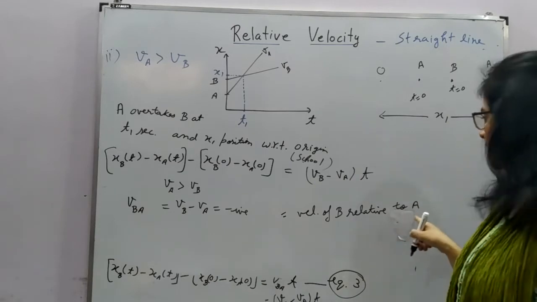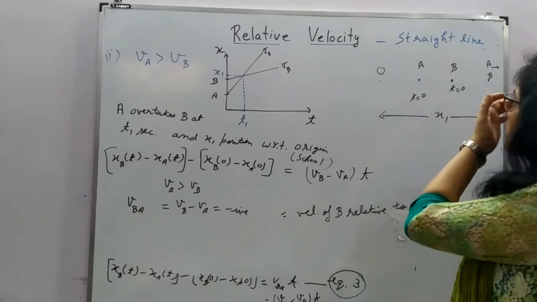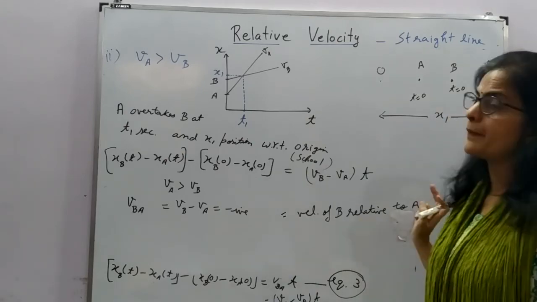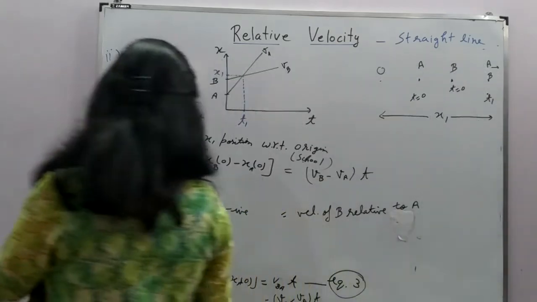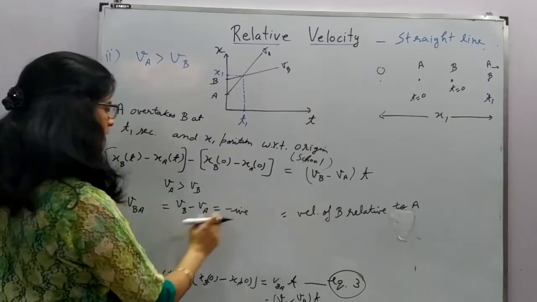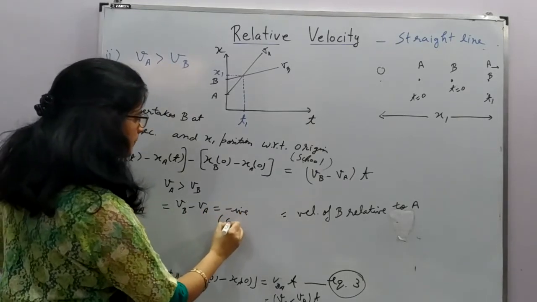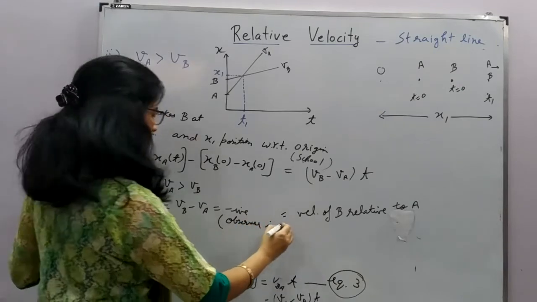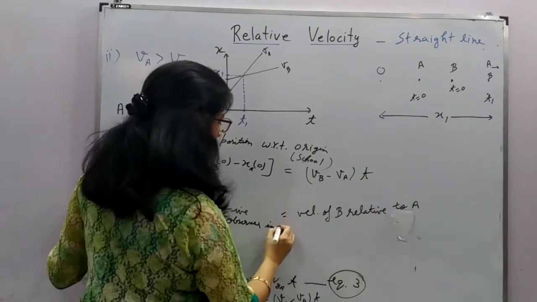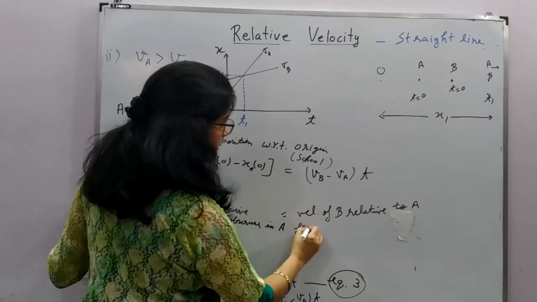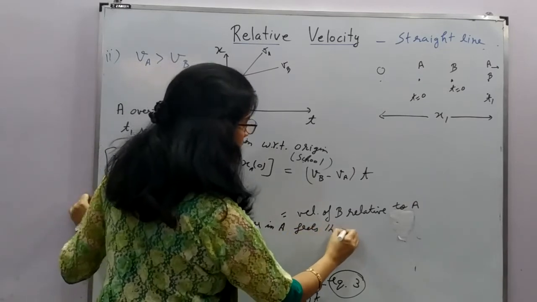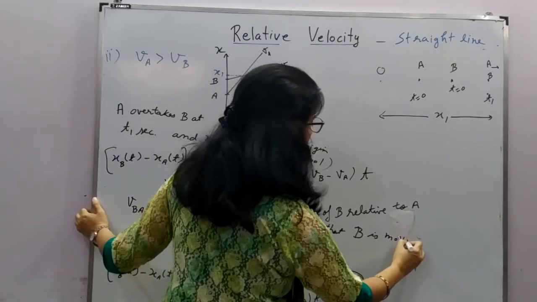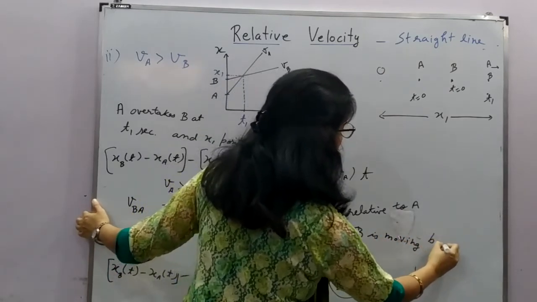That the observer in A feels that B is moving back. So negative shows the observer in A, this is related to A now, feels that B is moving backwards.